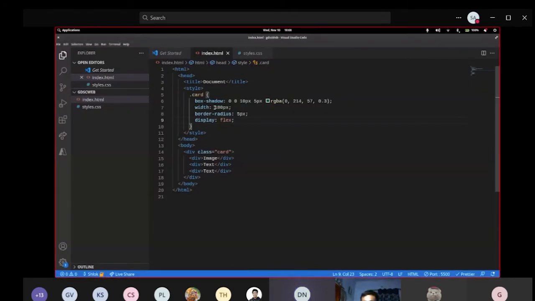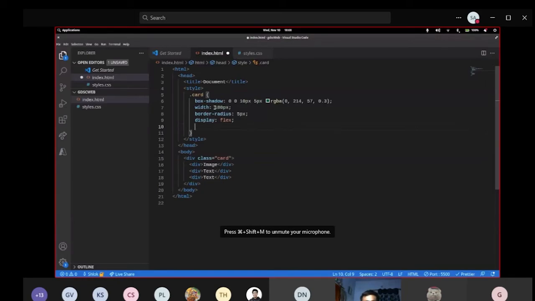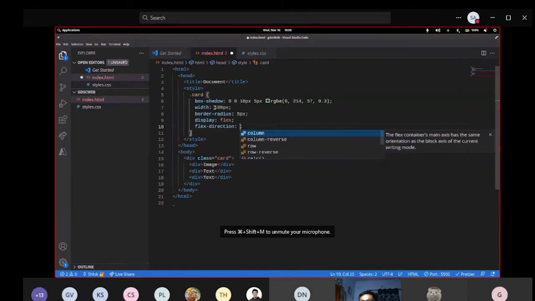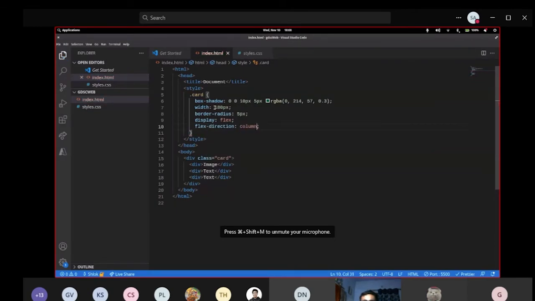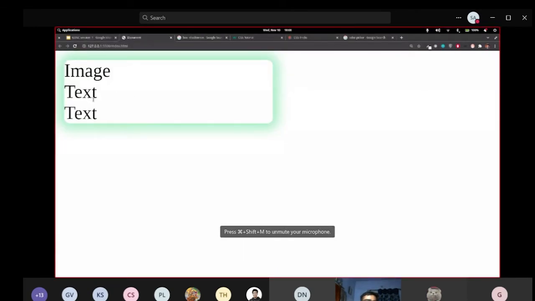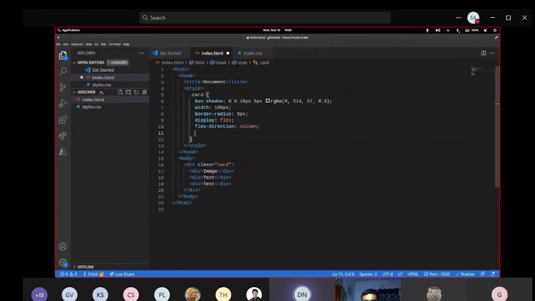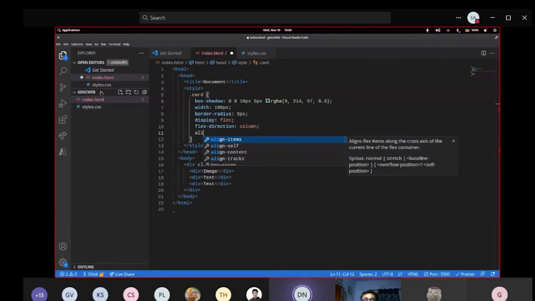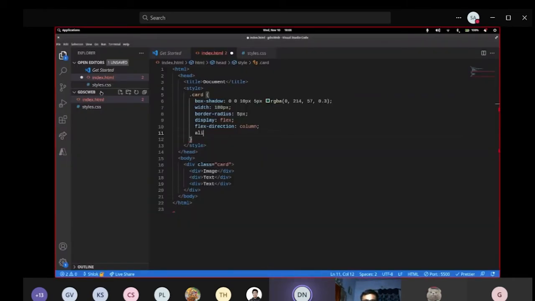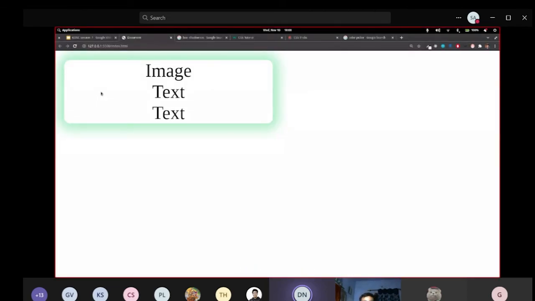So what I'm going to do is assign a direction. Right now the direction is row, and what we want is to make it column, which was the default one. I changed the display to flex, and now I'll give some direction. I'll write flex direction column, and let me save it, and you can see it reset back to the original one that we were having. But now there are a lot more things. We want to align it towards the center. Let me see how we can do it. Align items center, and you can see the change.